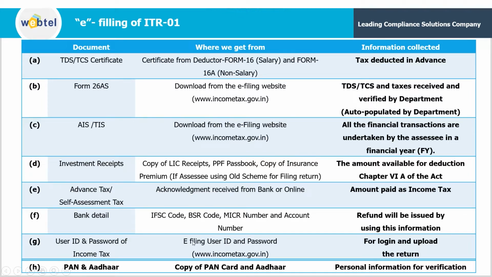For the filing of your ITRs, you must have a user ID and password on the income tax portal, and this will be used for login and uploading your ITRs. Then comes PAN and Aadhaar. As we are all aware, PAN and Aadhaar linkage is mandatory for the filing of an ITR. So you need to have a copy of your PAN number and Aadhaar number, and personal information will be auto-populated through your PAN card and Aadhaar card.